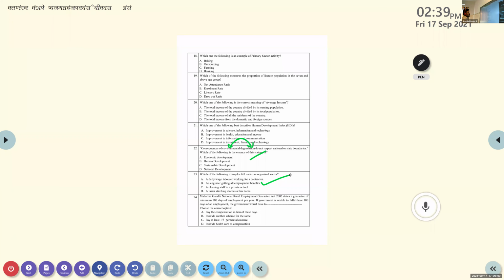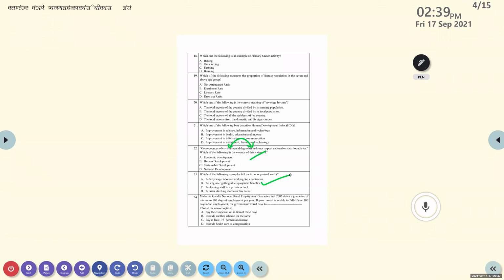Mahatma Gandhi National Rural Employment Guarantee Act of 2005 guarantees a minimum of 100 days of employment per year. If the government is unable to fulfill these 100 days of employment, the government would have to dash. Pay at least 1/3 percent allowance. Compensation. Pay the compensation in lieu of these days. Any other answers?